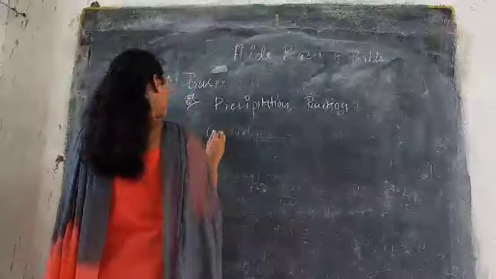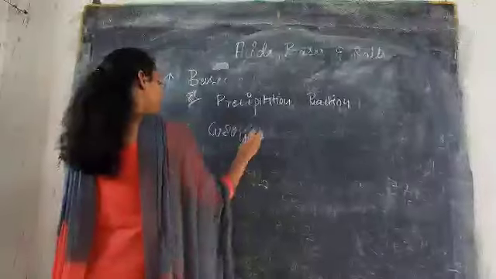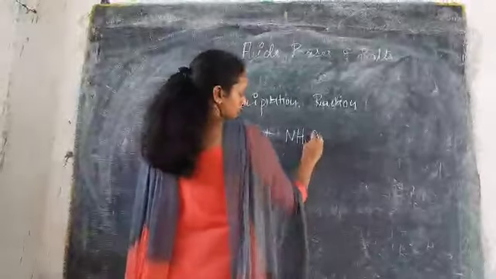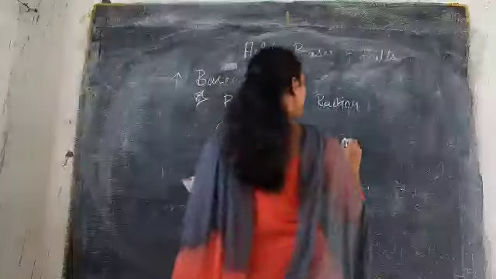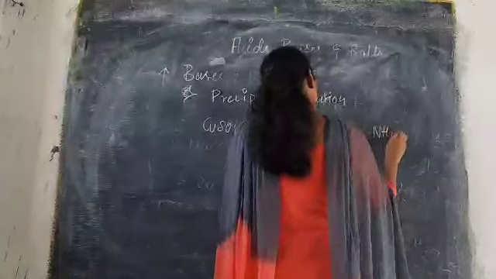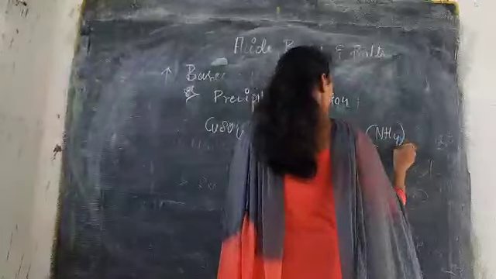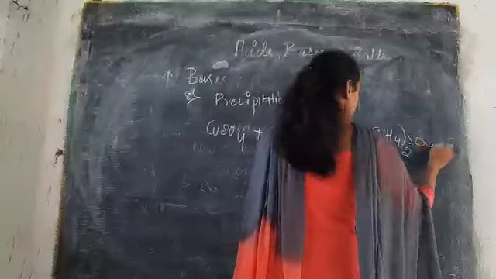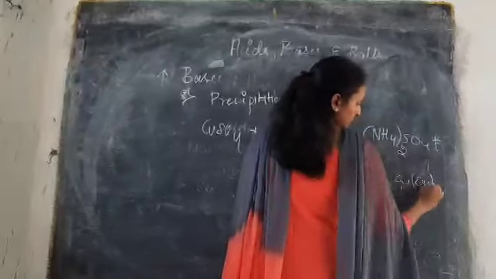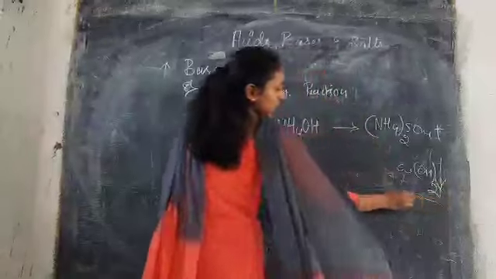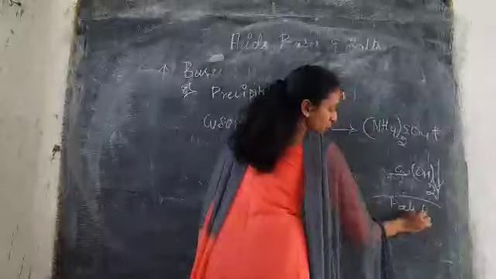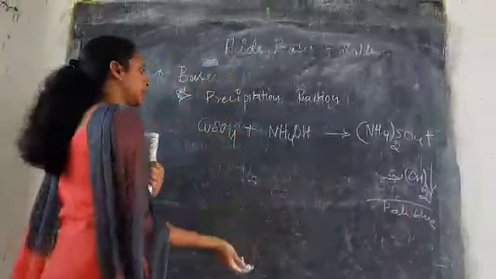For example, if you take copper sulfate, when treated with any of the hydroxides, which is a base, it will form (NH4)2SO4 plus Cu(OH)2. So this is the precipitate which is formed. Since copper is blue, the solution formed is pale blue. So these are the precipitation reactions.